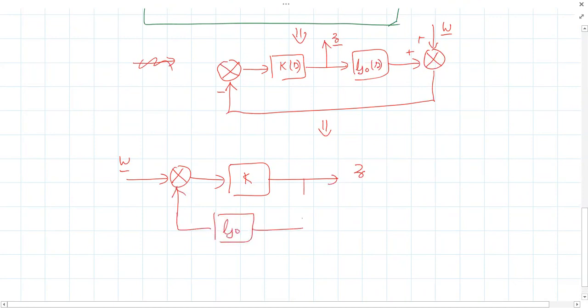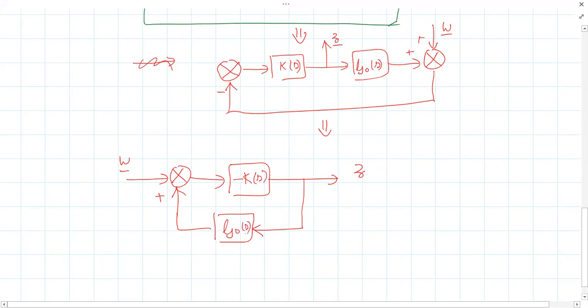What's the mistake here? Minus K. Here signal is coming to negative feedback. Okay, so instead of K, it should be minus K. Okay, minus K of S, G naught of S.